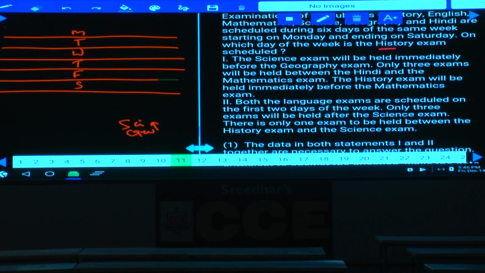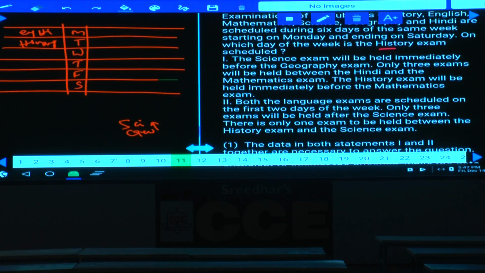Then, condition number 2. Now, both the language examinations are scheduled on the first 2 days of the week. Both the language examinations means what are those? English is one and what is other? Hindi. English and Hindi will be on the first 2. English or Hindi, here also Hindi or English. Hence, history cannot be on Monday and Tuesday, whether we can definitely say this one or not.